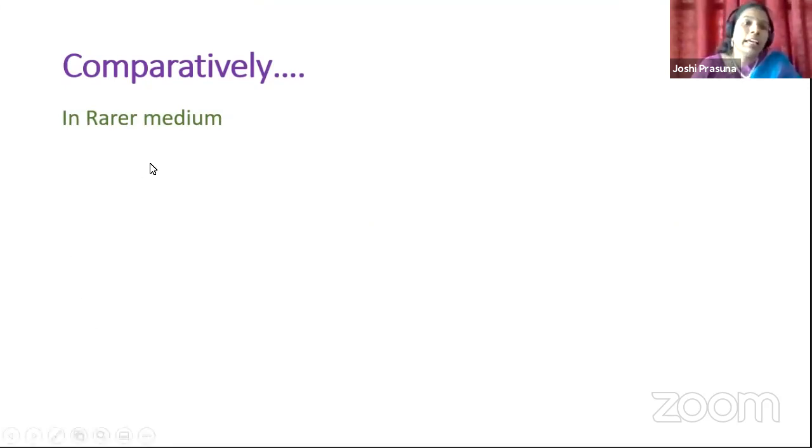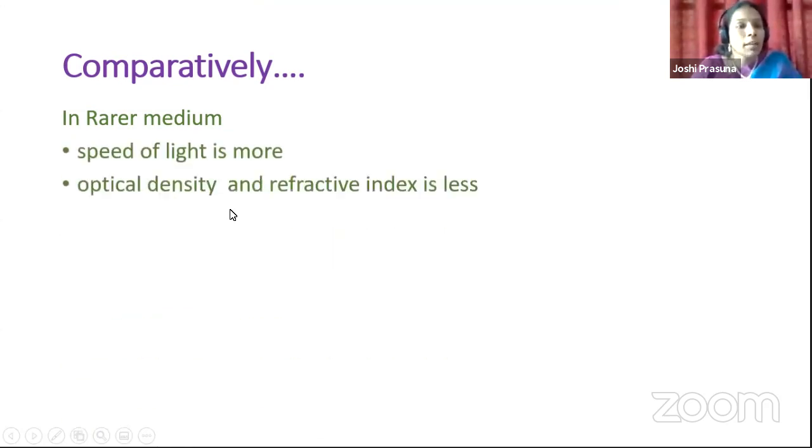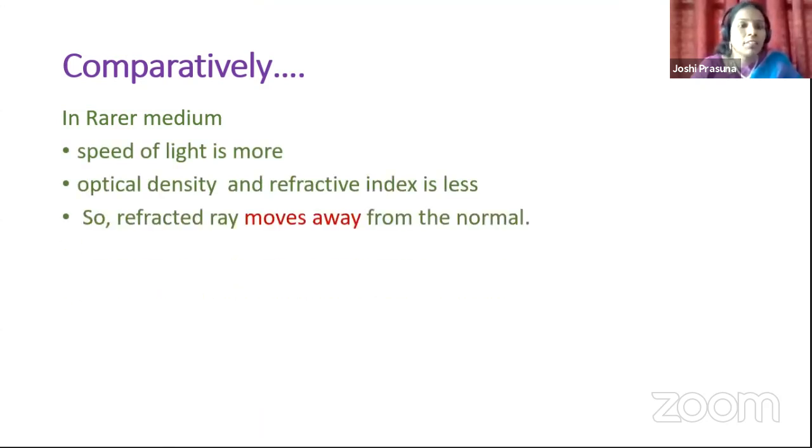Listen carefully. In rarer medium, what happens? Why do you consider the rarer medium? Because in the rarer medium, light is traveling from denser to rarer, so the second medium is what we are concerned with, because in the second medium only the refraction takes place. Okay, children. So in the rarer medium, the speed of light is more. Therefore, the optical density and refractive index are less. Because of that, the refracted ray moves away from the normal.